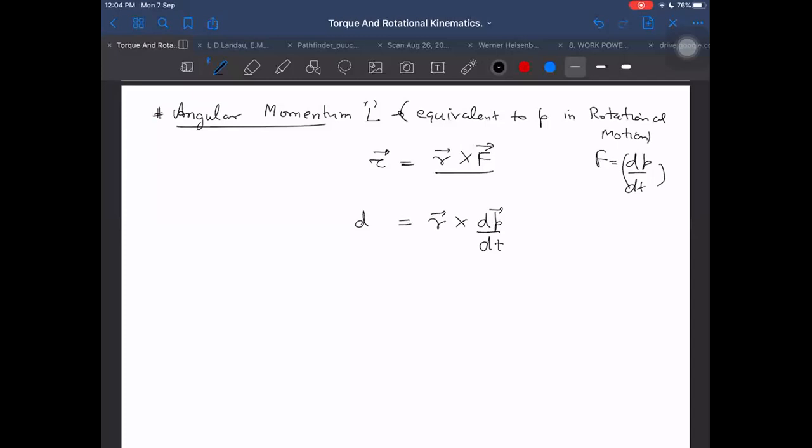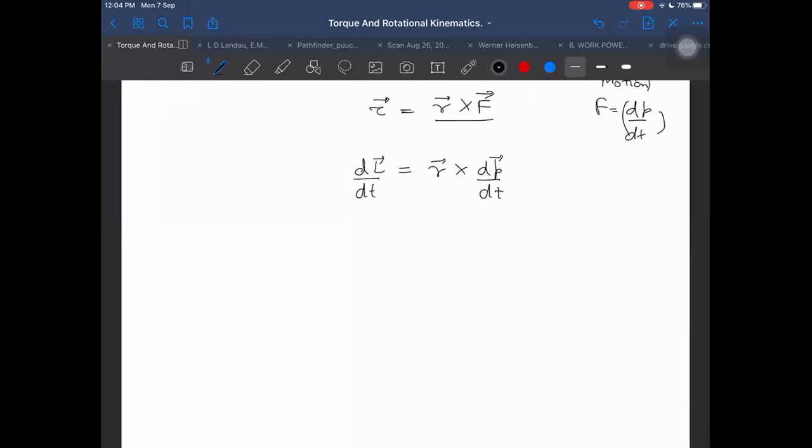It is represented by the L vector, so torque equals dL by dt. Then we can see that dt will get cancelled out. What will we be left with? We will be left with L equal to r cross P, or we can say dL is equal to r cross dP.